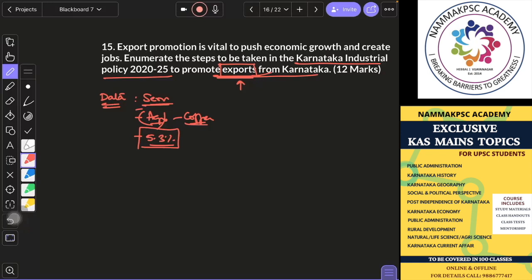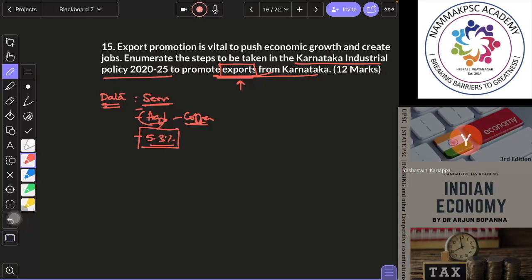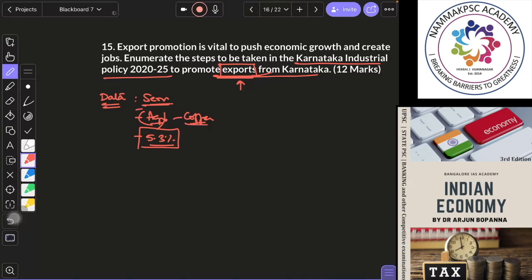So 5.3% of the exports, around 17 billion. $17 billion of exports. Anyway, even if you don't know this, you can still write these things, right?